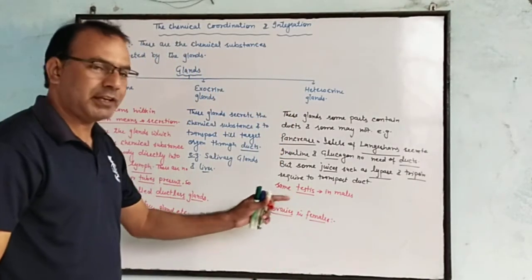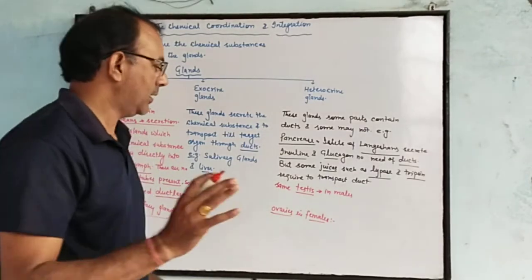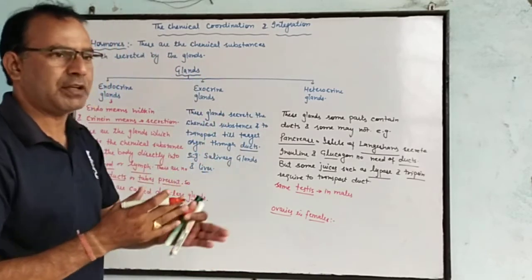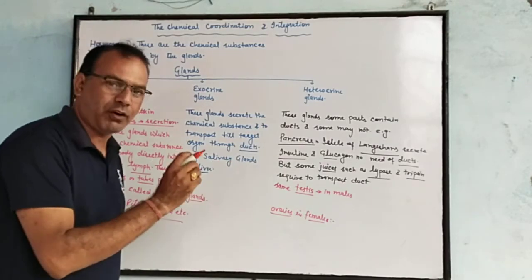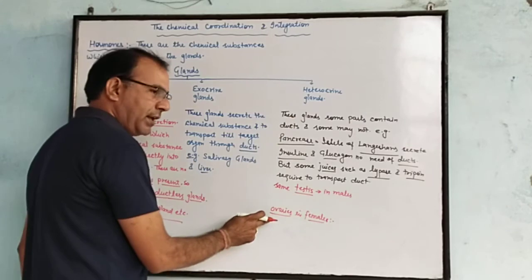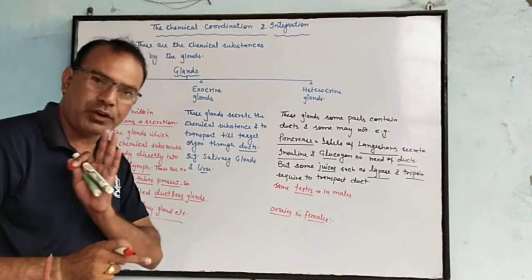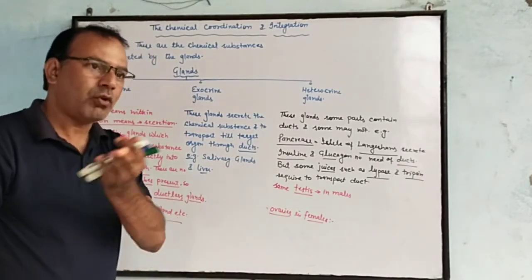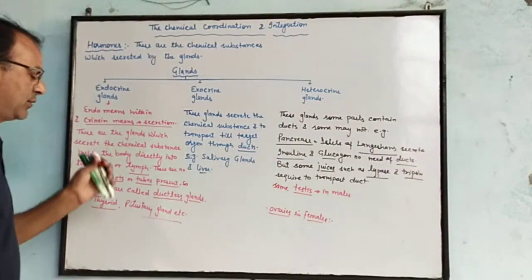For the secretion of testosterone there is no need of a duct, but for sperm there is a need of a duct, from the seminiferous tubules to the rete testis, then the vas deferens. In the ovaries, secretion of estrogen and progesterone needs no duct, but when the ovum is released, it passes through the fallopian tube, so a duct is required. These are the three types of glands.